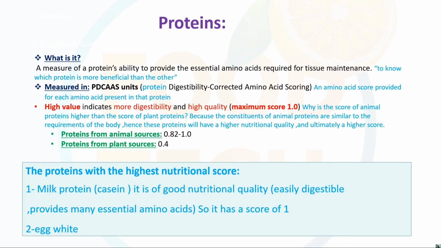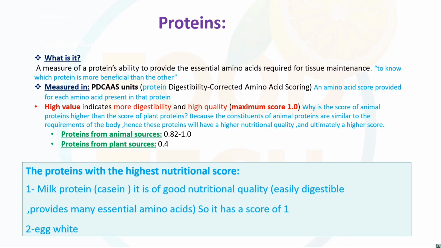The essential amino acids are required for the building and maintenance of tissue, which combine to form the organs in our body. Most essential amino acids have to be taken from external sources, from our diet.